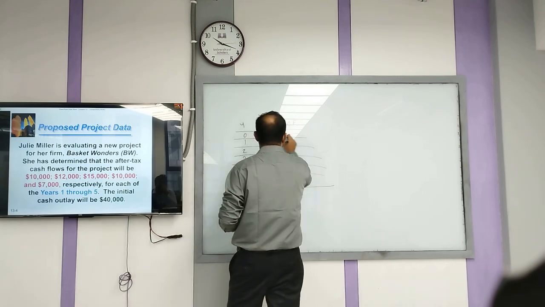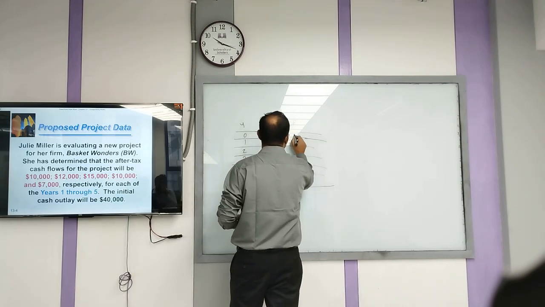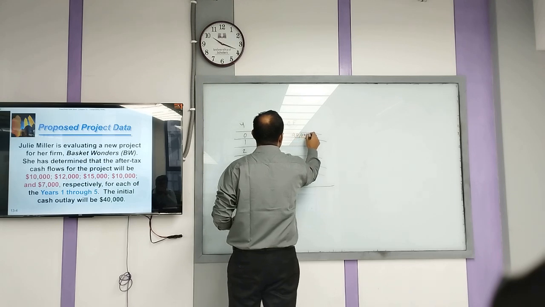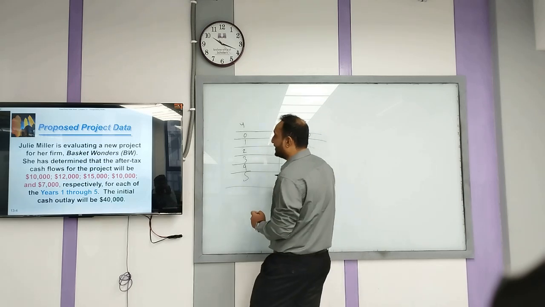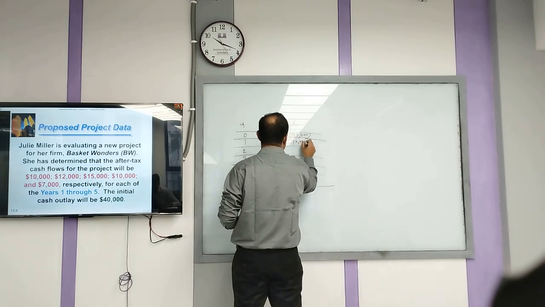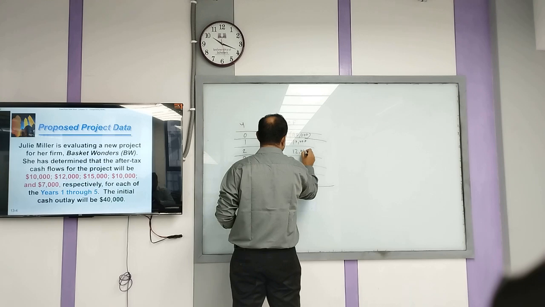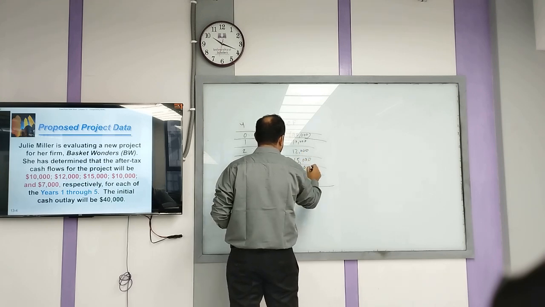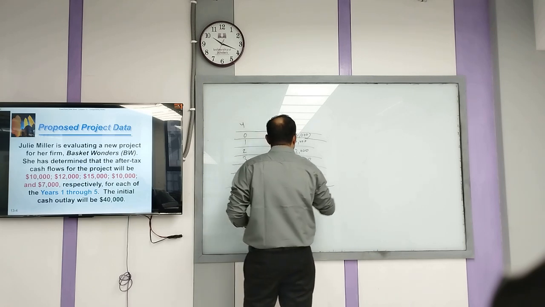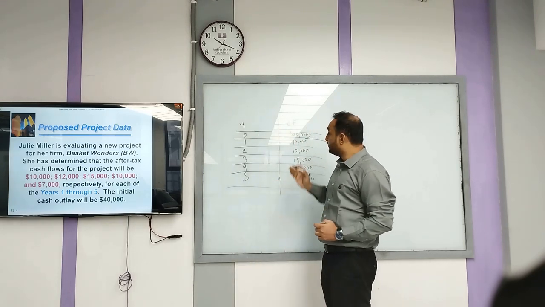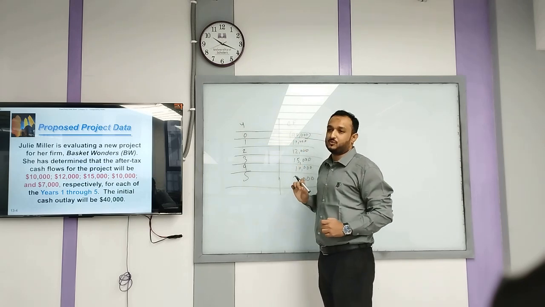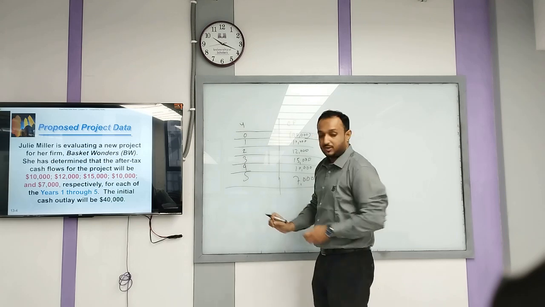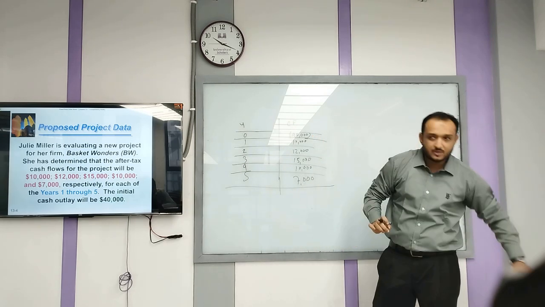So at the start we have an initial cash outlay of 40,000, that means it is a negative figure, going out of your account for financing. Then 10,000, 12,000, 15,000, 10,000, 7,000, right? So now I need to calculate how much time it is going to take to recover this initially spent amount. So that's why we need to go for the formula for payback period.